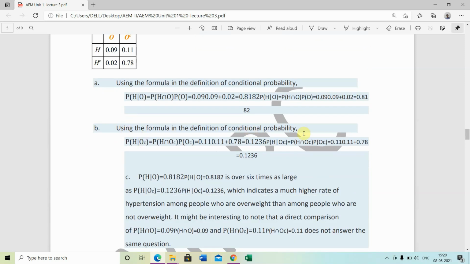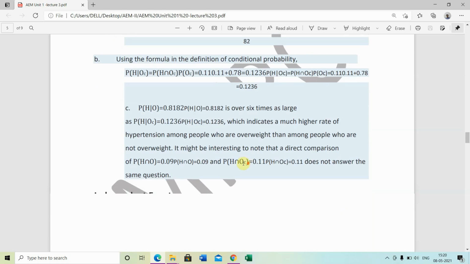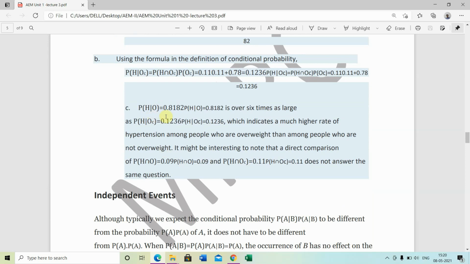Using the formula for the definition of conditional probability, P(H|OC), we get 0.123. So P(H|O) is 0.8182, and P(H|OC) is 0.1236. This way we get the different probabilities.